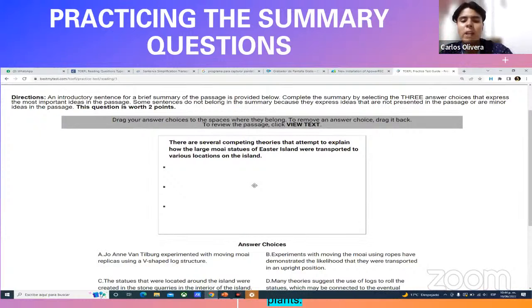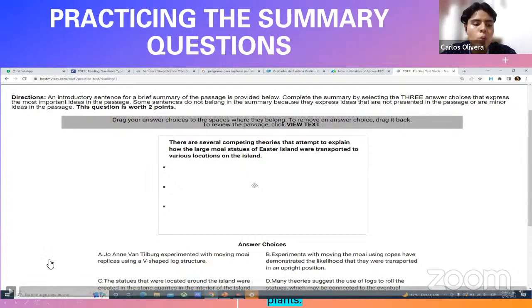For example, look at my screen right now. As you can see in the middle, there is a box, right? That is blank. And below that box, as you can see, you have some statements, right? What you have to do is that within this box, you're going to have the chance to drag, arrastrar, 3 statements, those statements below that, as I say, summarize, in your opinion, the main ideas of the entire passage, not just of the first or second paragraph, of the entire passage. Let me show you the video.